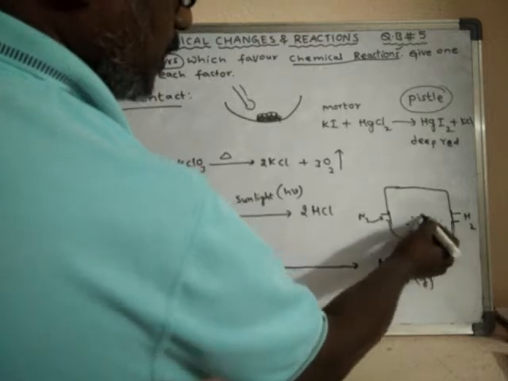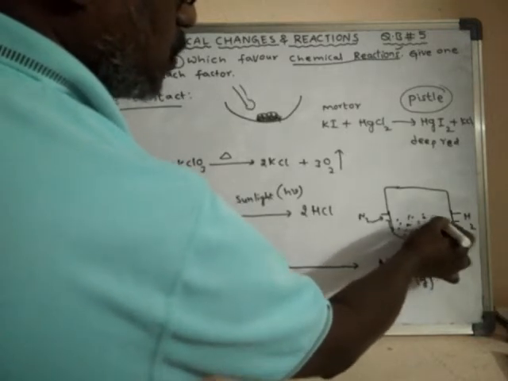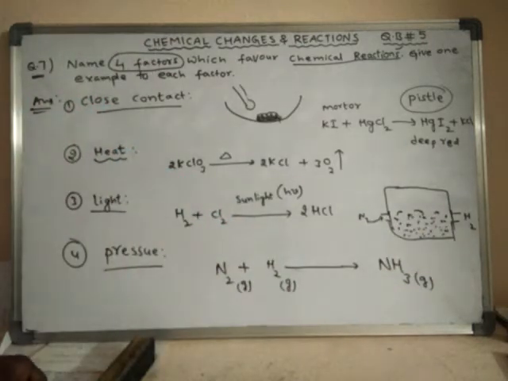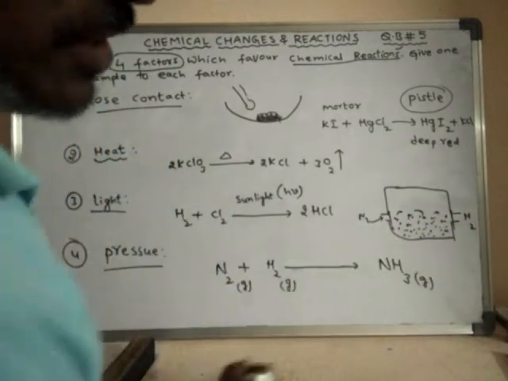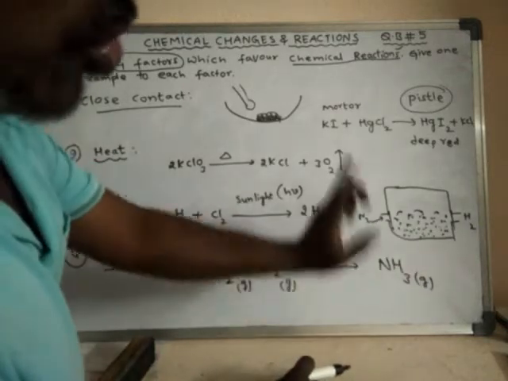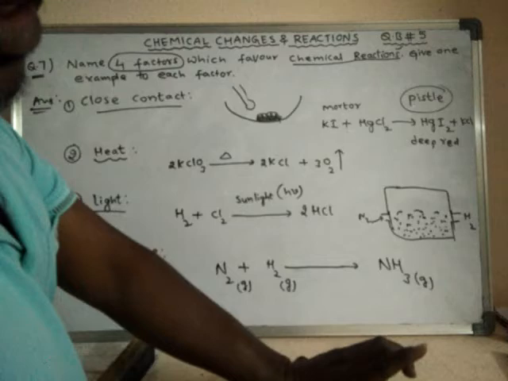So now this container contains a mixture of nitrogen and hydrogen gas. So what happens? Will they react with each other? No. Simply those two gases are present in this container. They do not react chemically now.